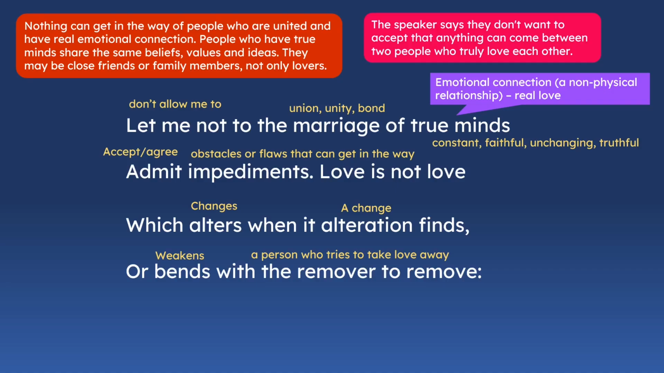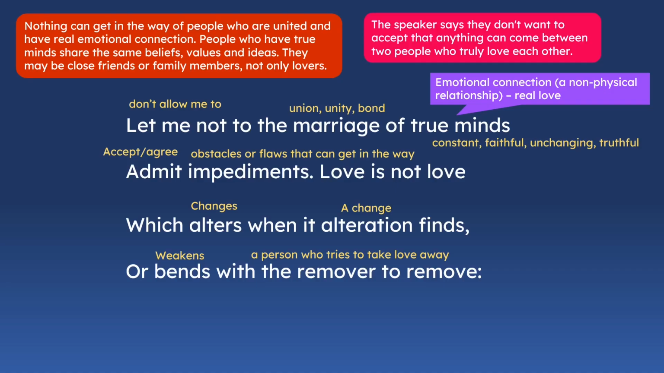connection, true minds. People who have true minds can share the same beliefs, values, and ideas. They may be close friends or family members, not only lovers. So it's an emotional connection. It might not be a romantic love, it can be family or friends.